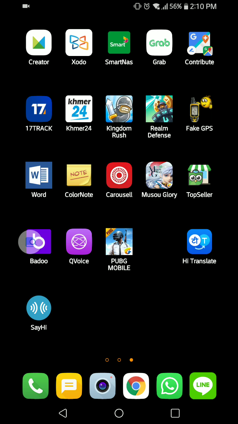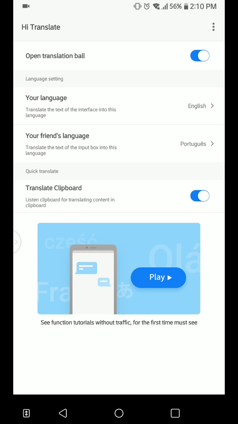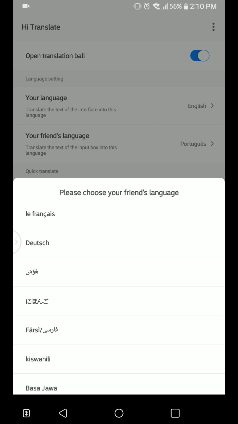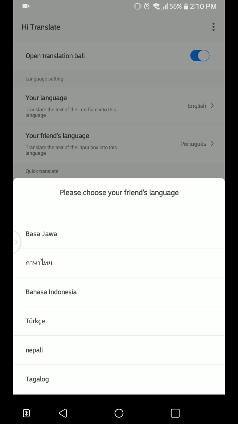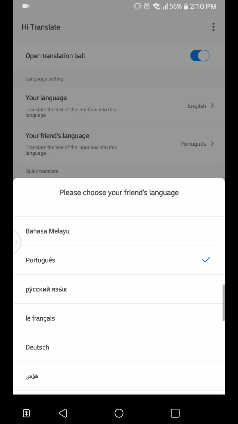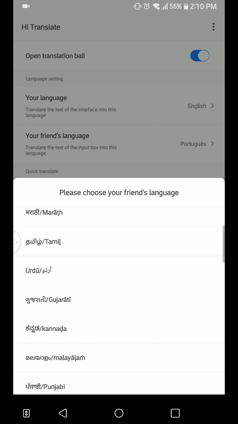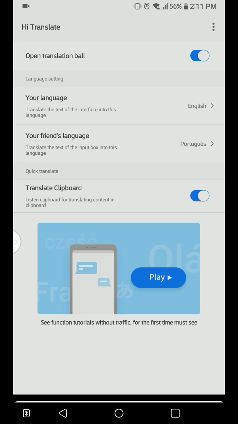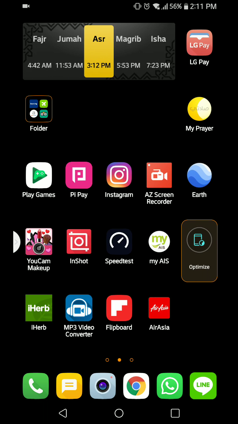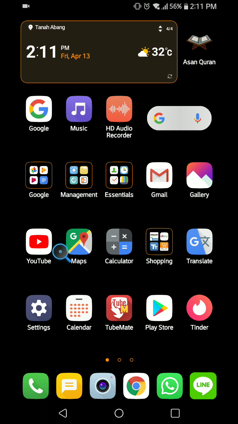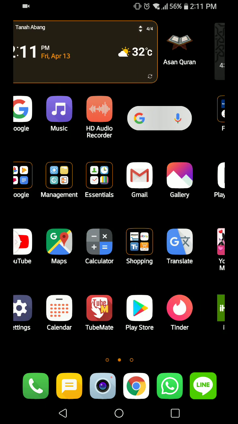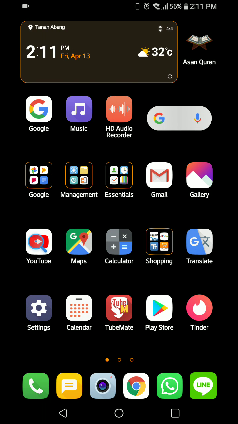Here's the app, and you see the language options. You can choose, for example, Portuguese, Farsi, Hindi, Turkish, Italiano, and different kinds of languages. For me, currently they don't have a lot of options, but anyway, this is very useful. I think this app is very useful for every person who chats with international people, for different kinds of business work. And it sits nicely in the corner, so you don't feel it disturbs anything, and you just drag it from here.